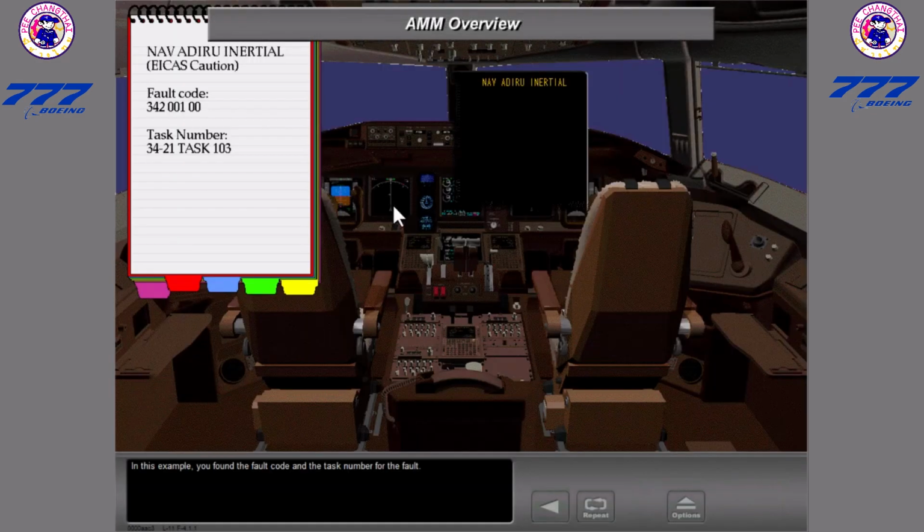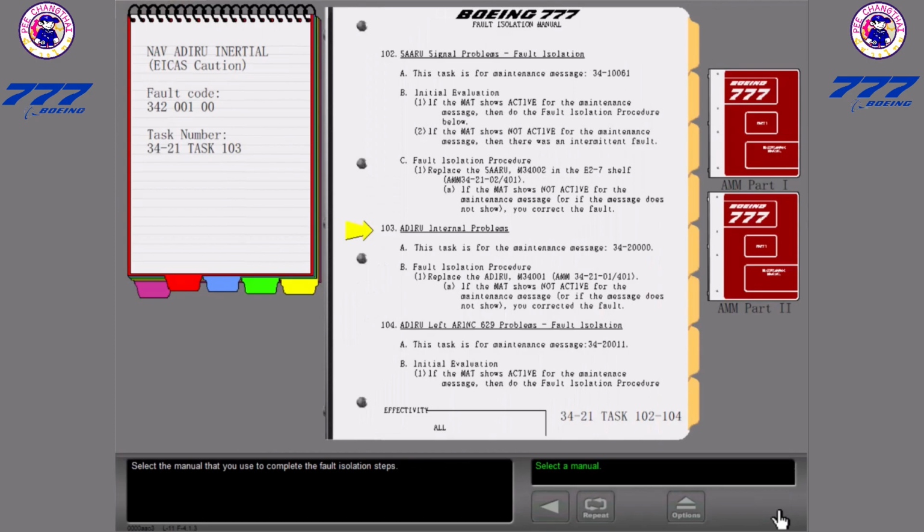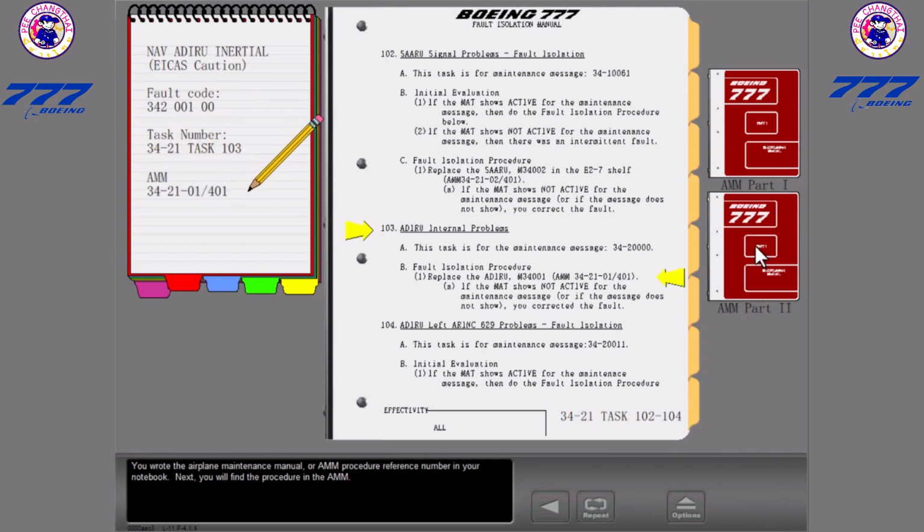In this example, you found the fault code and the task number for the fault. Select the manual that you use to complete the fault isolation steps. You wrote the Airplane Maintenance Manual, or AMM, procedure reference number in your notebook. Next, you will find the procedure in the AMM.